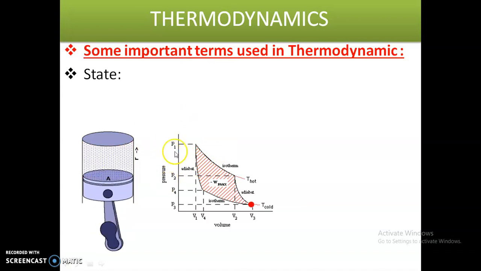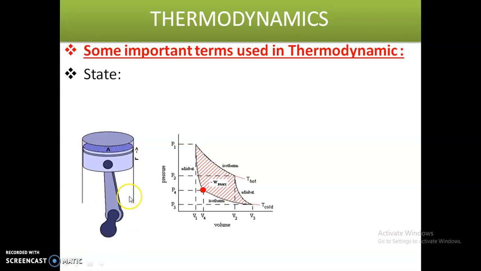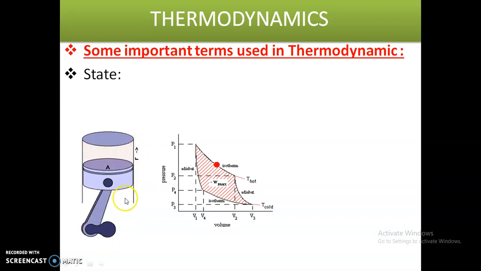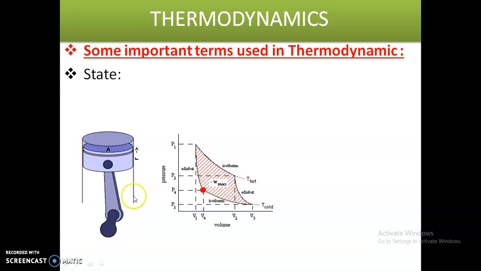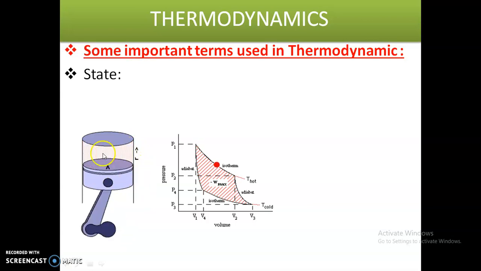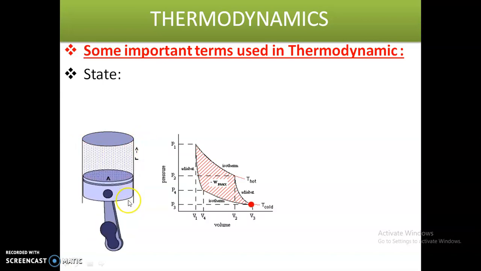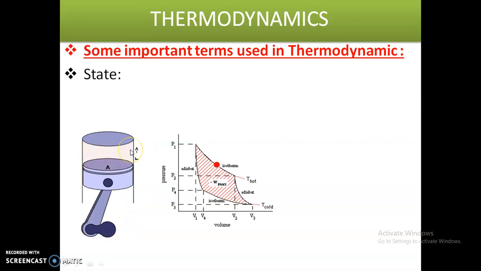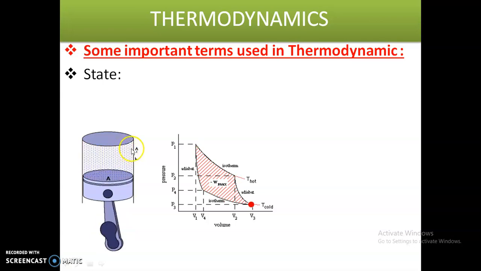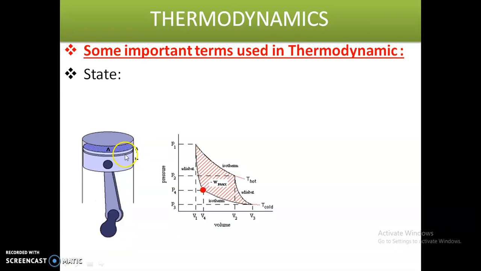Here we have a piston cylinder arrangement. The piston is moving from BDC, bottom dead center, to TDC, top dead center. When the piston is at BDC position, that is state 1. When the piston is at TDC position, that is state 2. At state 1 we will have some pressure, volume, temperature. At state 2 we will have another temperature, pressure, volume. So at different states we will have different temperatures, volumes and pressures.